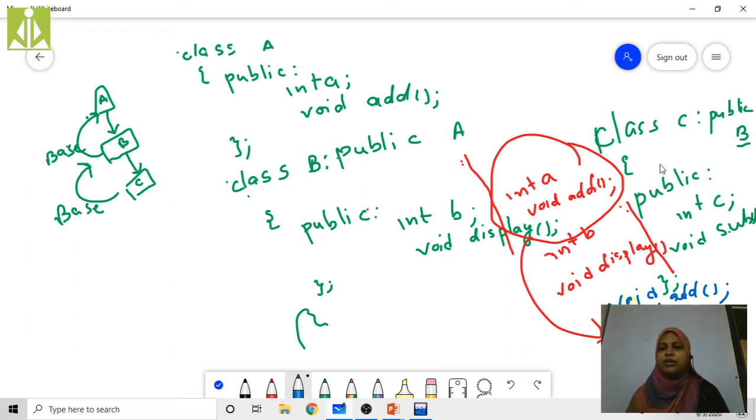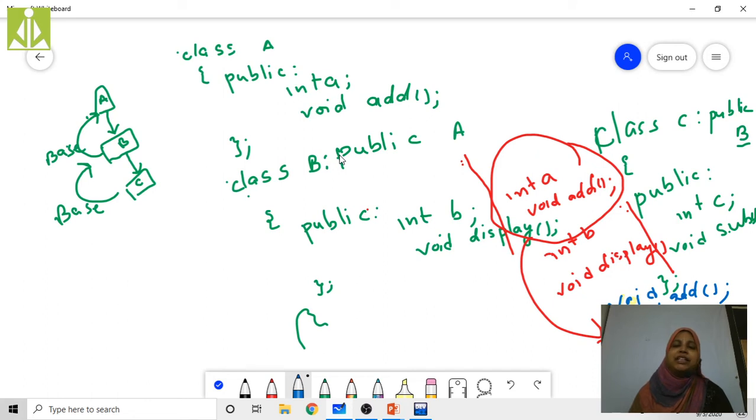All these things are going to be present in class C. Now class C is consisting of int c data member, void sub method and int b data member, void display method. Why? Because it inherits from class B. Now void add and int a are the members of class A, but these are inherited by class B.